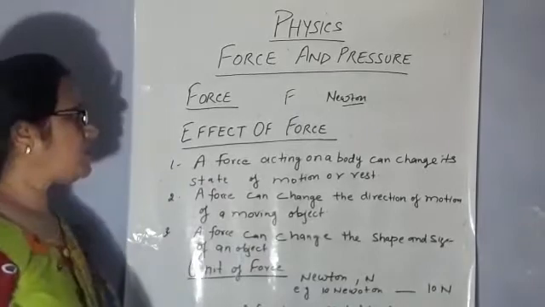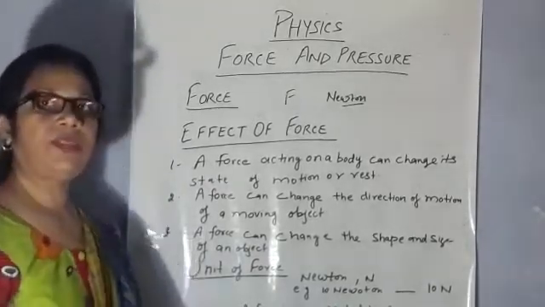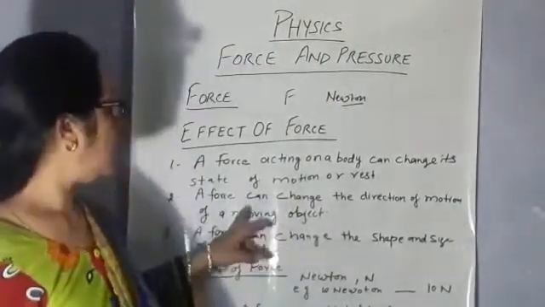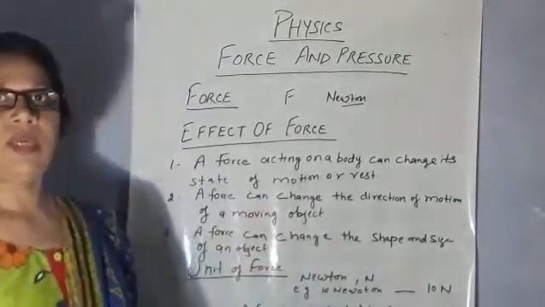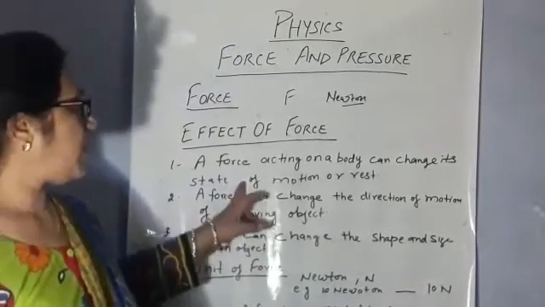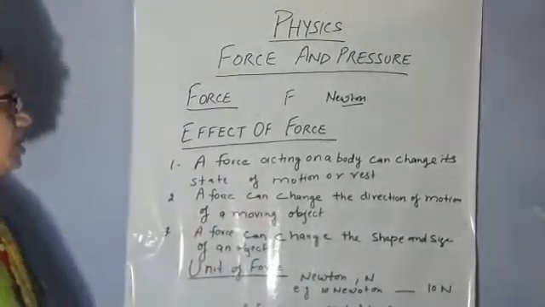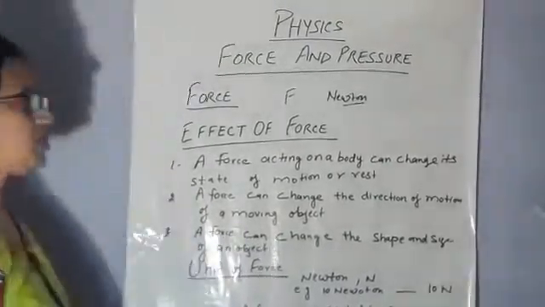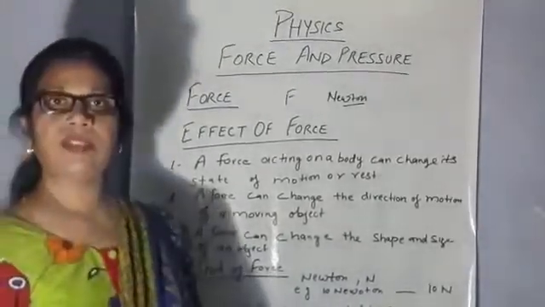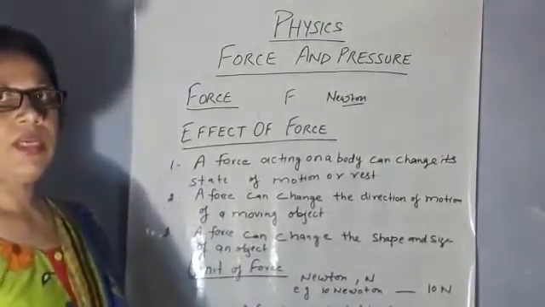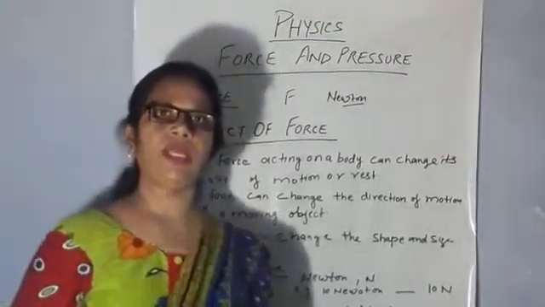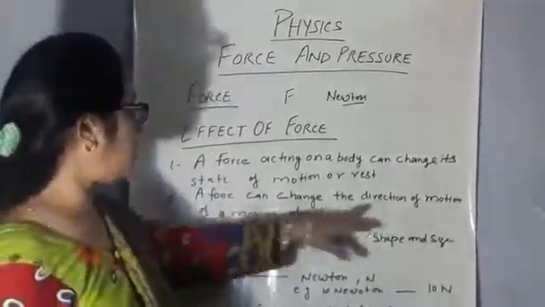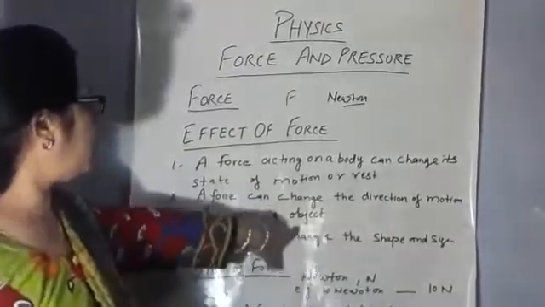By applying force in the direction of the movement of a vehicle, we can increase the speed of the car. And a force can decrease the speed of vehicles by applying force in the opposite direction of the motion. Now, second one, a force can change the direction of motion of a moving object.